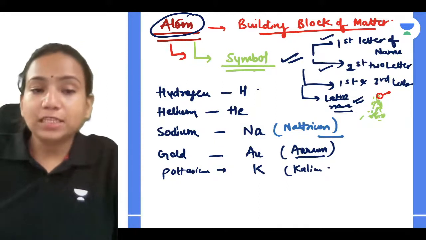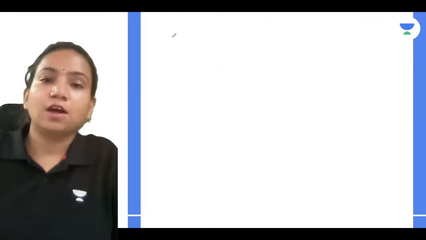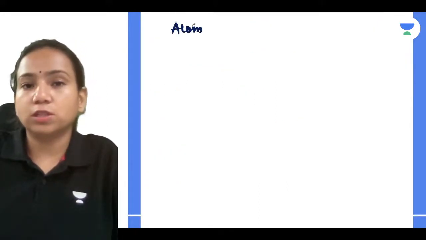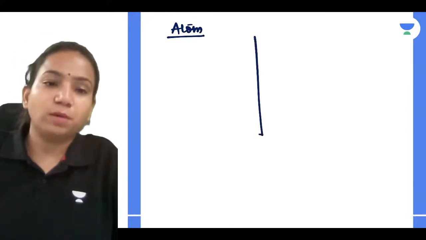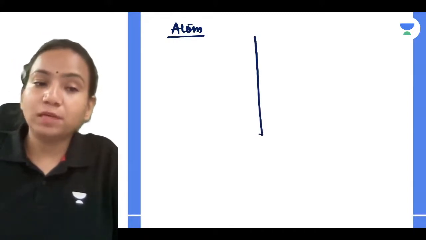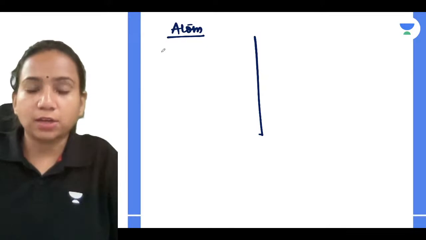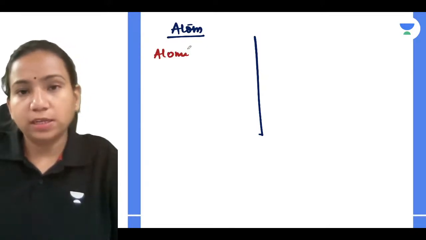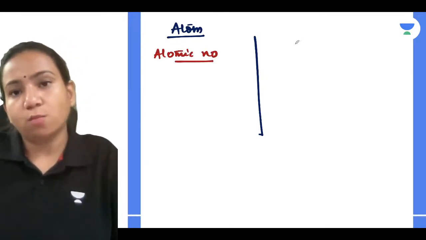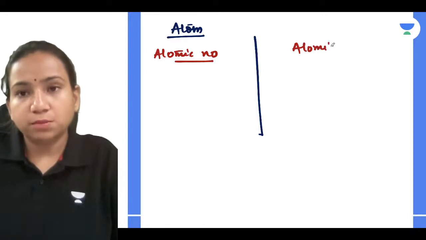Very good. For an atom, guys, we can define two terms also. One is atomic number and another is atomic mass. What are those, guys? So what is atomic number, guys? Tell me.